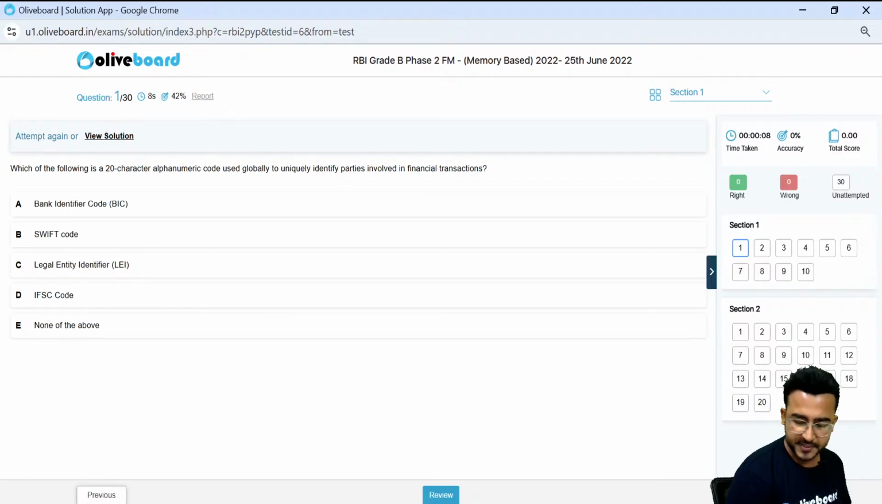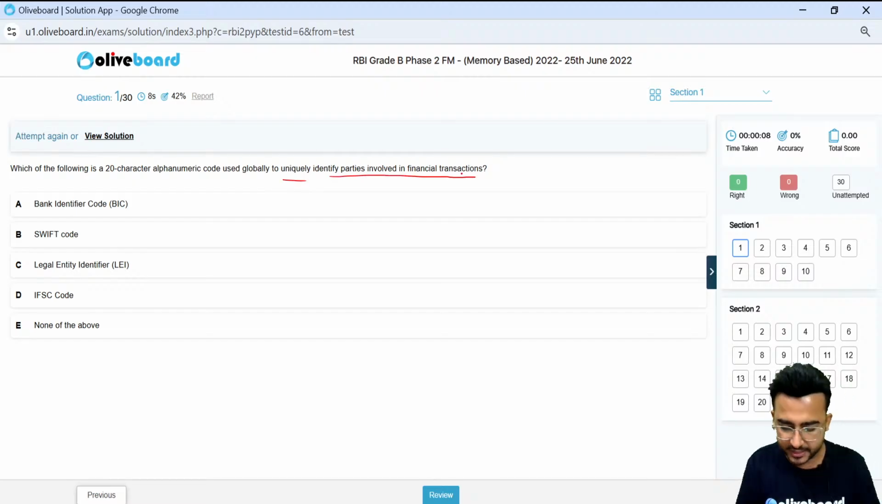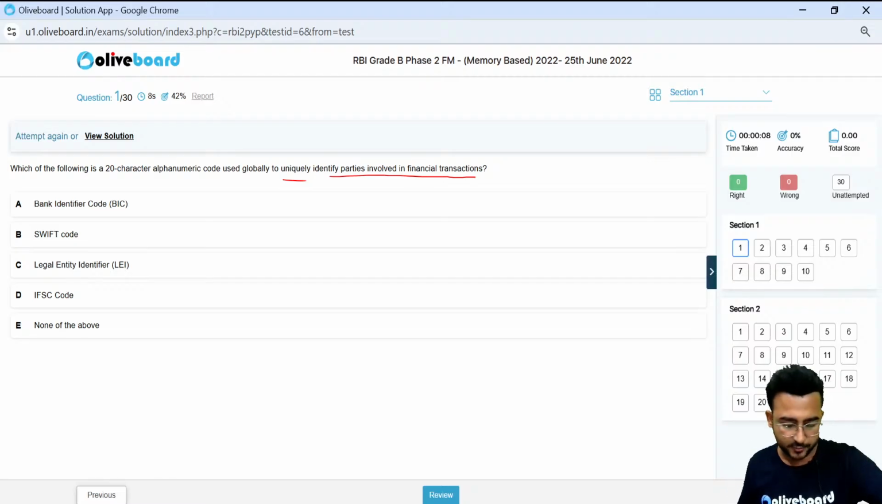Okay, so the first question for today is, which of the following is a 20 character alphanumeric code used to uniquely identify the parties involved in the financial transaction? This is from the paper 2 of your finance section for the year 2022.